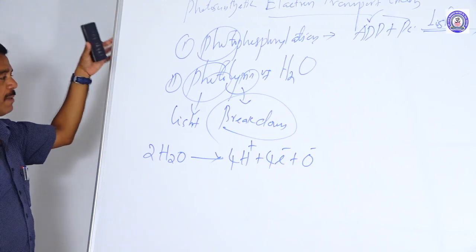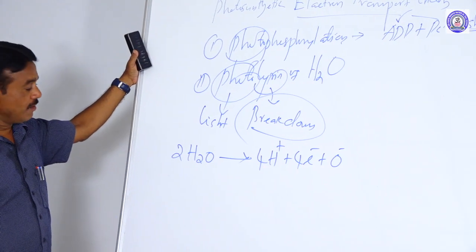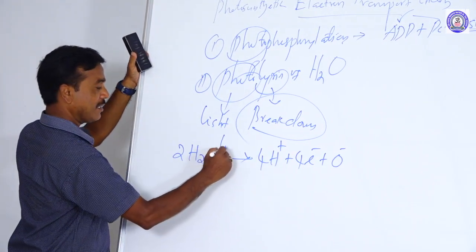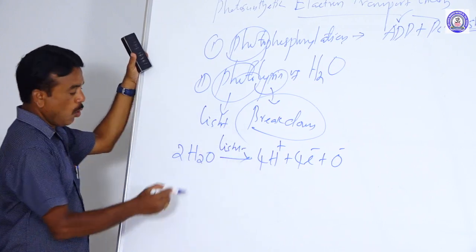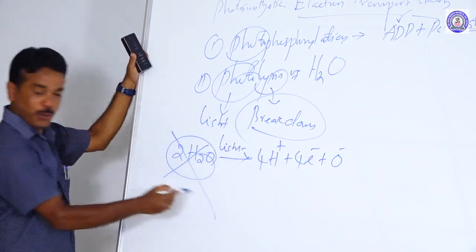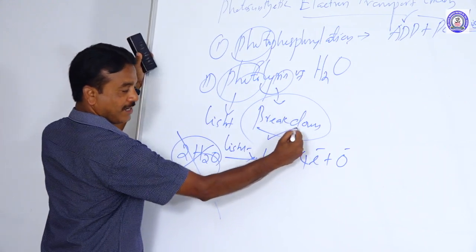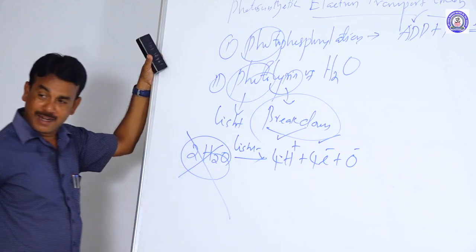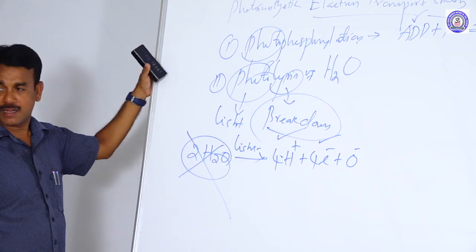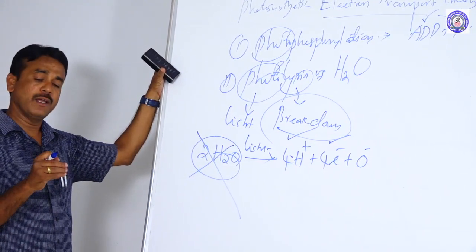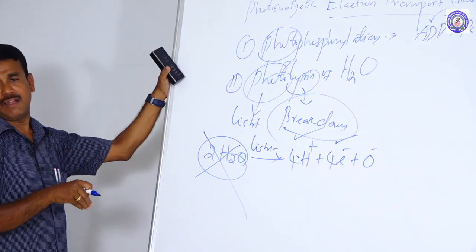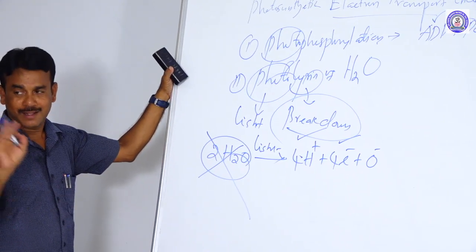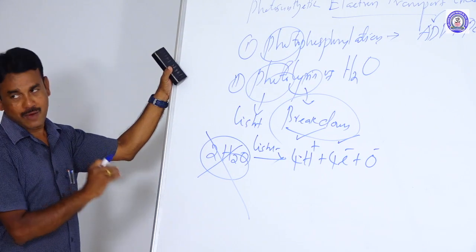So what is this simple phenomenon in photosynthesis? With the help of light, the water molecule is broken down, releasing electrons, protons and oxygen. That is commonly called photolysis of water. What is essential for photolysis of water to take place? Three elements are a must for photolysis of water.